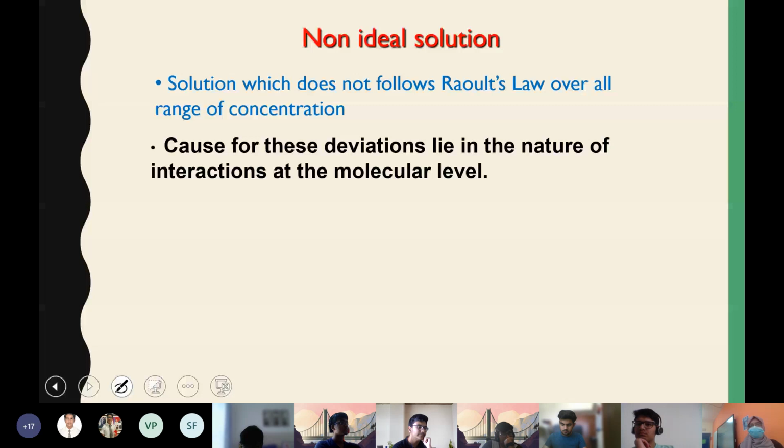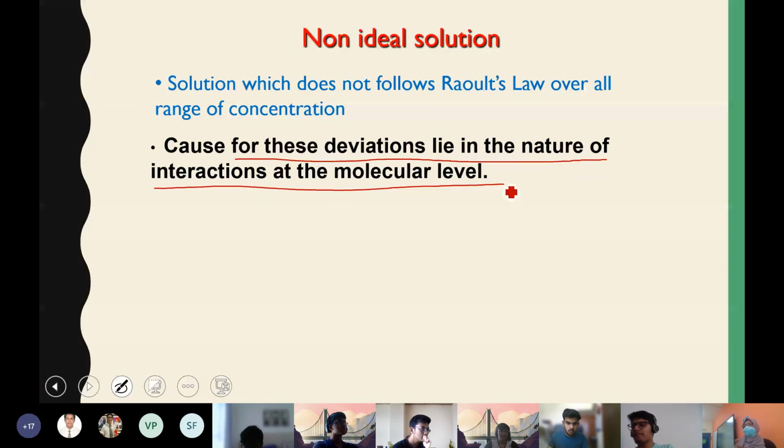Okay, so that's what we're going to discuss in detail in non-ideal solution. The cause of this deviation for non-ideal solution, why they deviate from Raoult's law or ideal solution behavior, is the difference in the interaction at the molecular level. The type of interaction between the particles when they were in the pure form and when they are part of a solution, that is a mixture, is different.